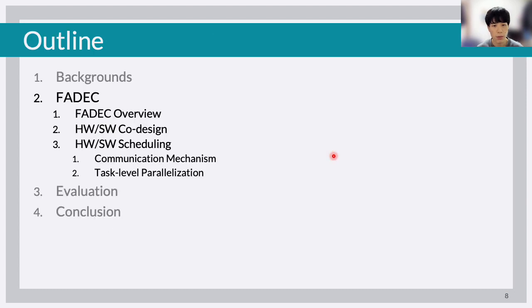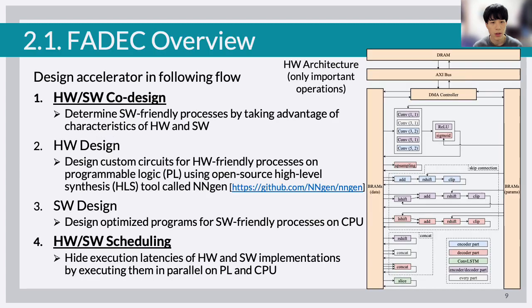Then we explain our proposed accelerator FADEC. We design FADEC in the following flow. First, in the hardware-software co-design, we determine software-friendly processes by taking advantage of the characteristics of hardware and software, because not all processes are suitable for hardware implementation. Next, in the hardware design, we design custom circuits for the hardware-friendly processes on PL using an open-source high-level synthesis tool called NNGen. The hardware architecture is shown here.